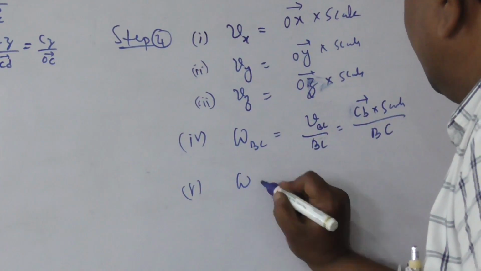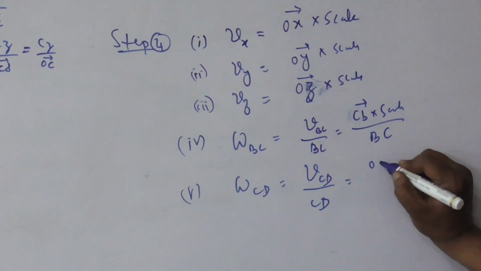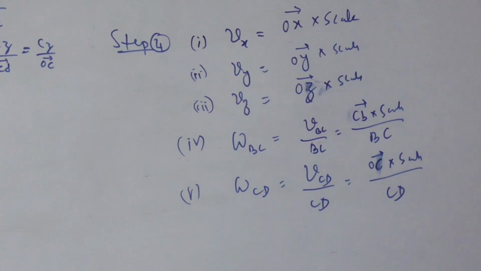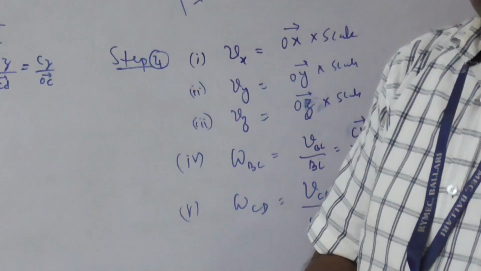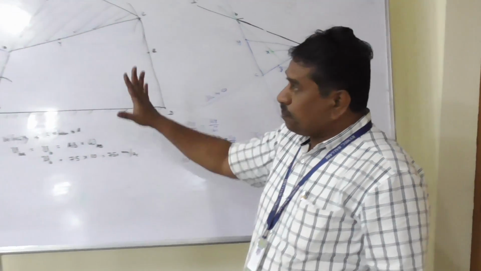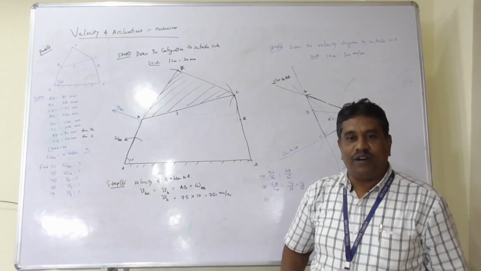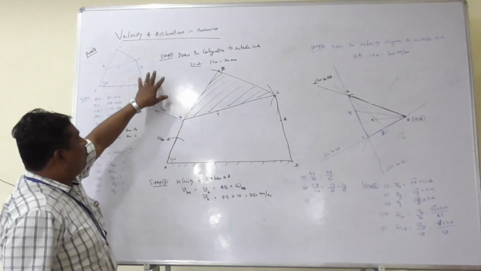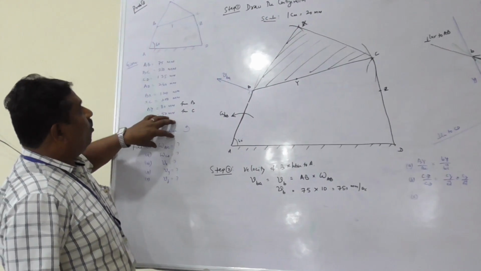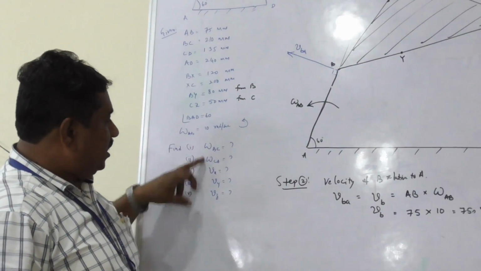Lastly, the angular velocity of CD is velocity of C by CD. Velocity of C is nothing but vector OC into scale divided by CD. This is how we can determine the unknown quantities from velocity diagram, linear velocities and angular velocities. Once again, I repeat in brief how to construct and how to determine the velocities of the given 4-bar mechanism. The problem is a 4-bar mechanism with known dimensions, and the direction of driving link is also given, and also the various other points whose lengths are given, and you need to determine all these 5 quantities.